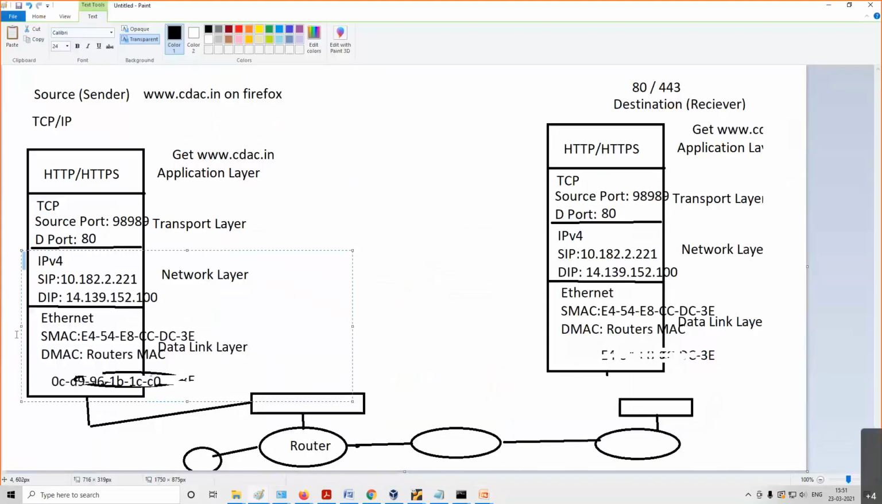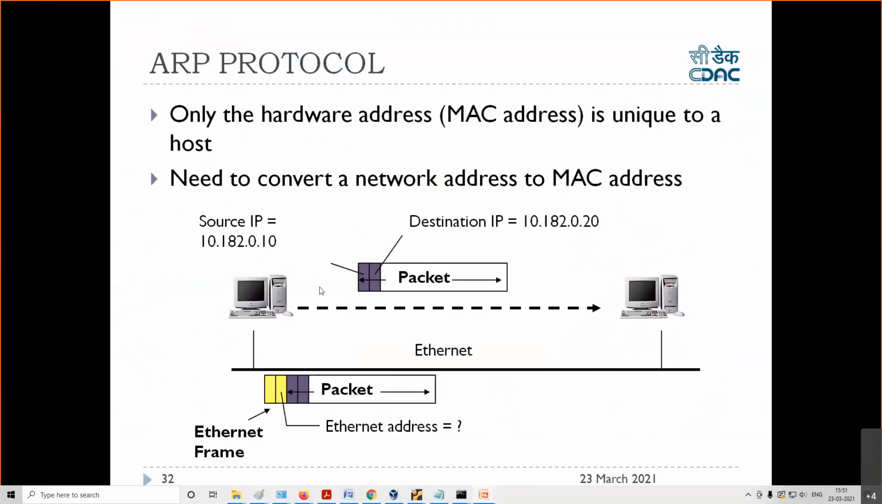It will map the IP addresses with the MAC addresses. ARP will do the same thing. What I took as an example there, the same thing is mentioned here. This is the source IP. This is the destination IP.